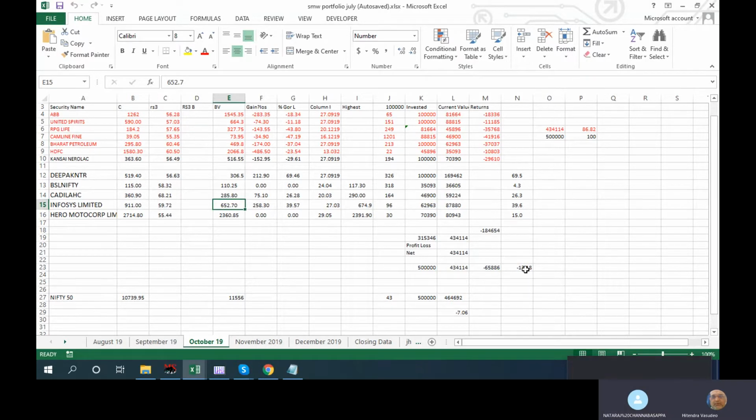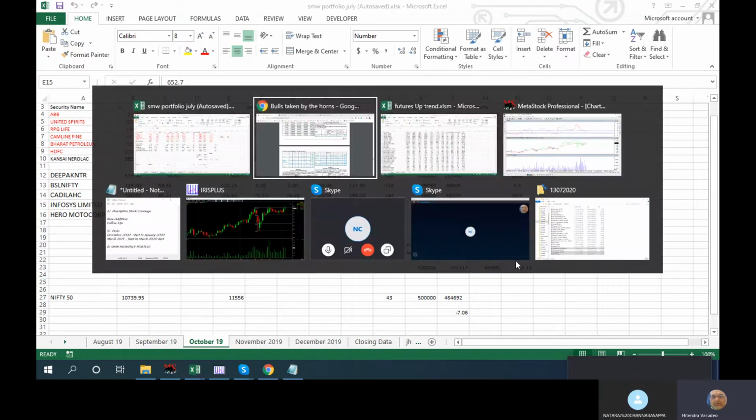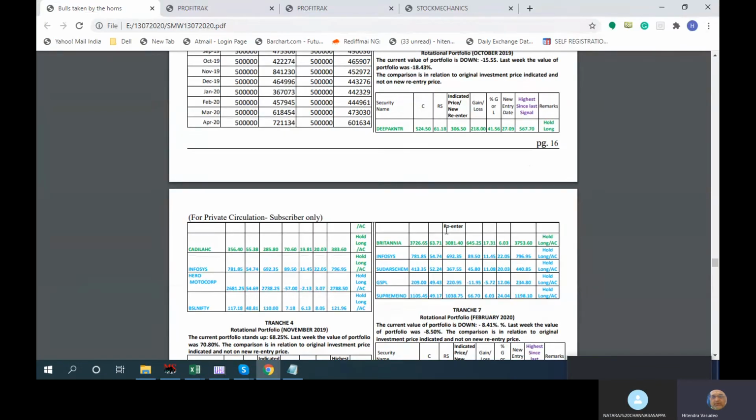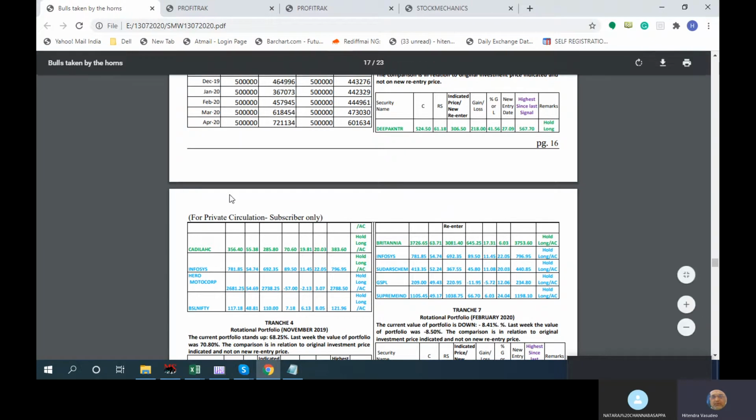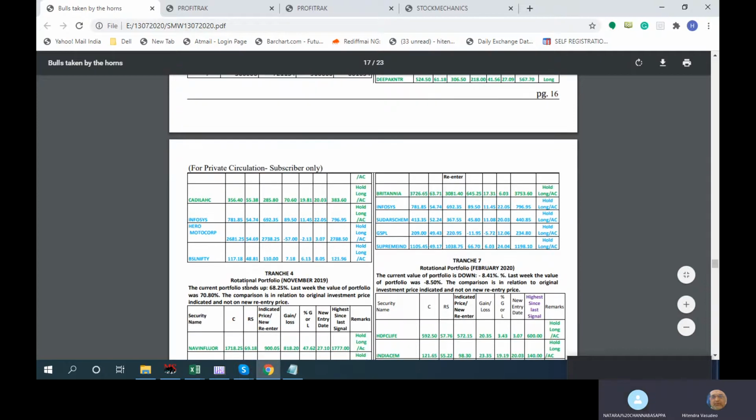Okay, but it has a very good recovery. It was almost 25% down, and suppose you invested when it was 25% down, for example. For you, the return is 10-15%. So it doesn't make a difference that this is a down portfolio. Then what do I do? Why should I invest? But what happens is that current holdings which are there, you will be getting into current holding time. So we have steadied the ship with Cadila, Infosys, Hero Honda. Even we have taken BSL Nifty ETF in that. So we want to steady the ship.